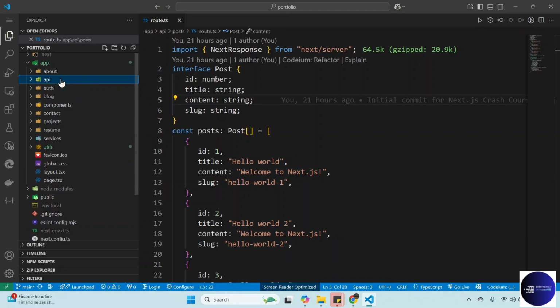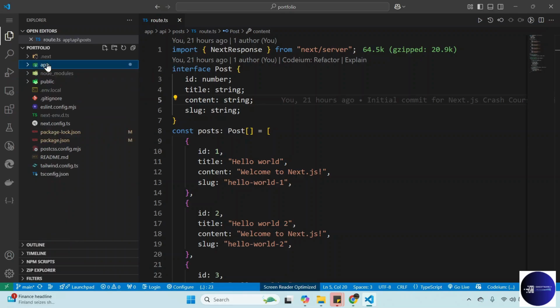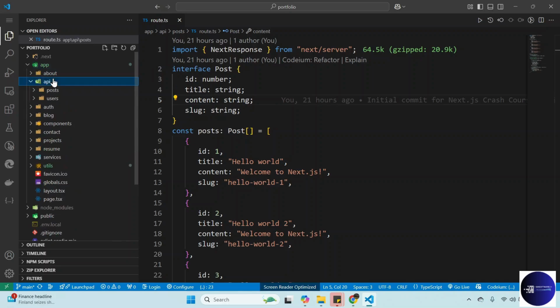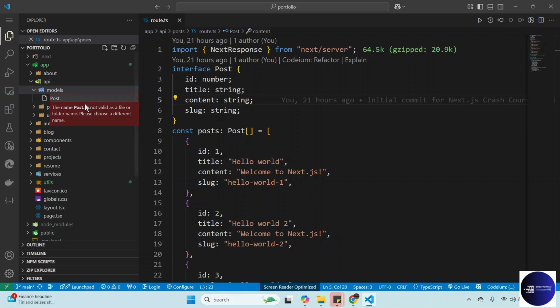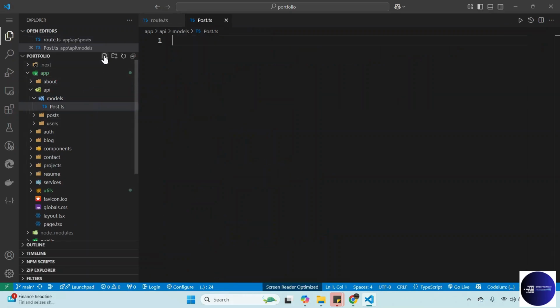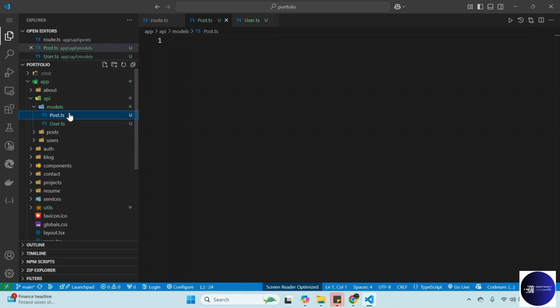This is up to you. You can place the model in this app folder, or you can place it anywhere. But I prefer to place it in this API folder, since it has much to do with APIs, so we place the model in here. Just create a folder called models, and then in models we need to have post model.ts, and then also user.ts. Let's start with post first.